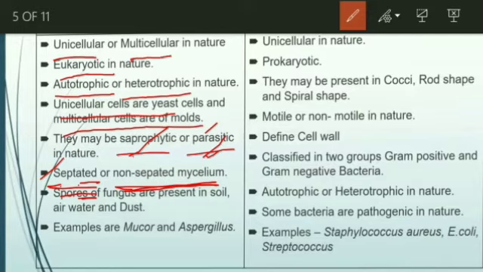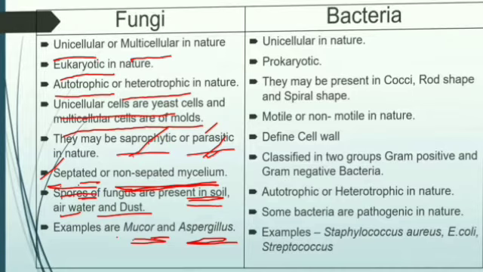The spores of the fungus are present in soil, air, water and dust. Some examples of the fungus are mucor and aspergillus. Later we move on to see bacteria.